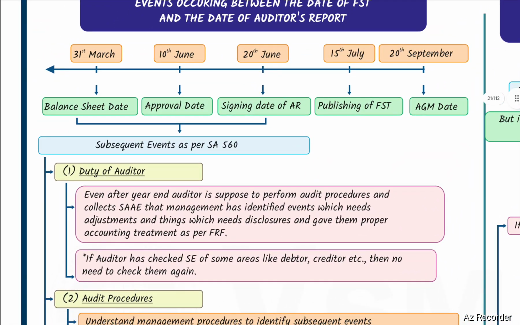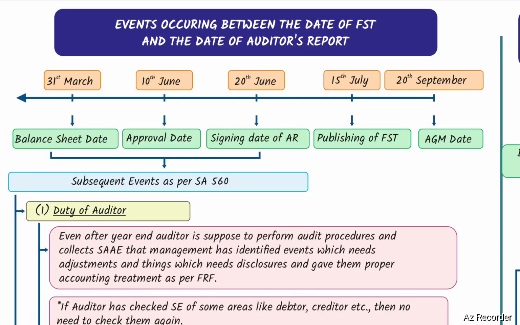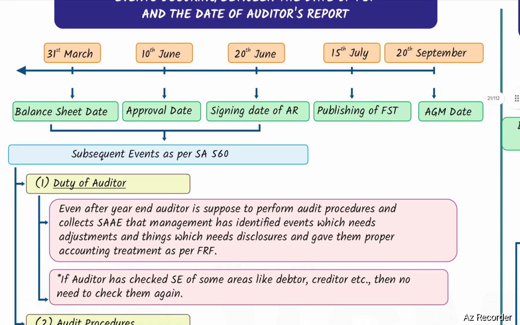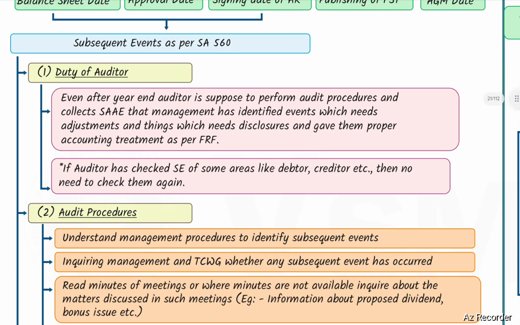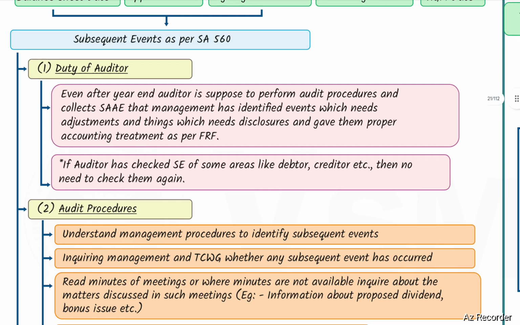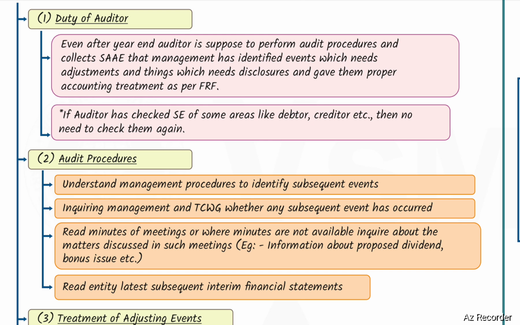First, events occurring between the date of financial statements and the date of the auditor's report. Events between the balance sheet date and the signing date of the audit report are subsequent events as per SA 560. Duty of auditor: even after year end, the auditor is supposed to perform audit procedures and collect sufficient and appropriate audit evidence that management has identified events which need adjustments and things which need disclosures, and gave them proper accounting treatment as per the financial reporting framework. If the auditor has checked subsequent events of some areas like debtors, creditors, etc., then there is no need to check them again.